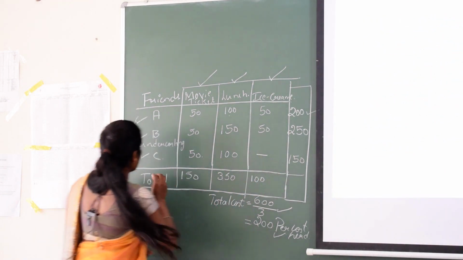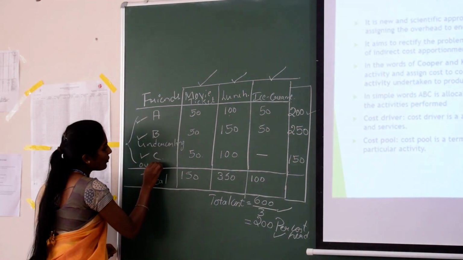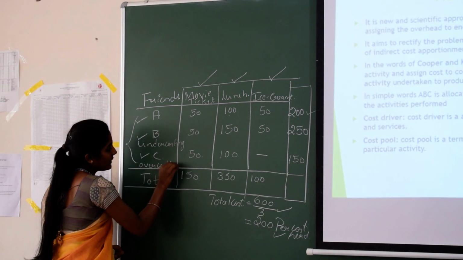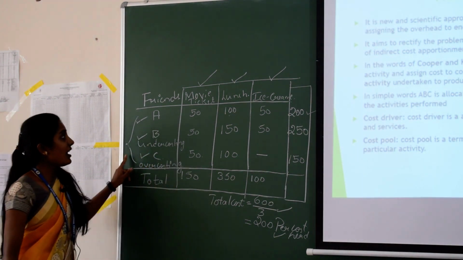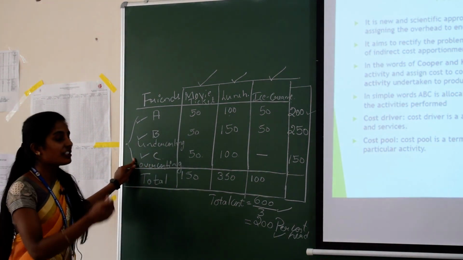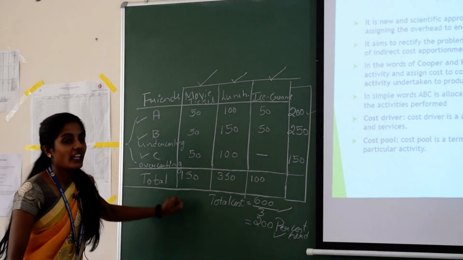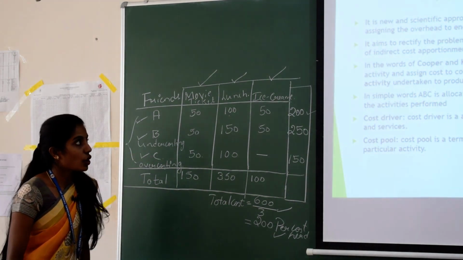This is over costing for C. So this is the difference between ABC and the traditional method of costing.